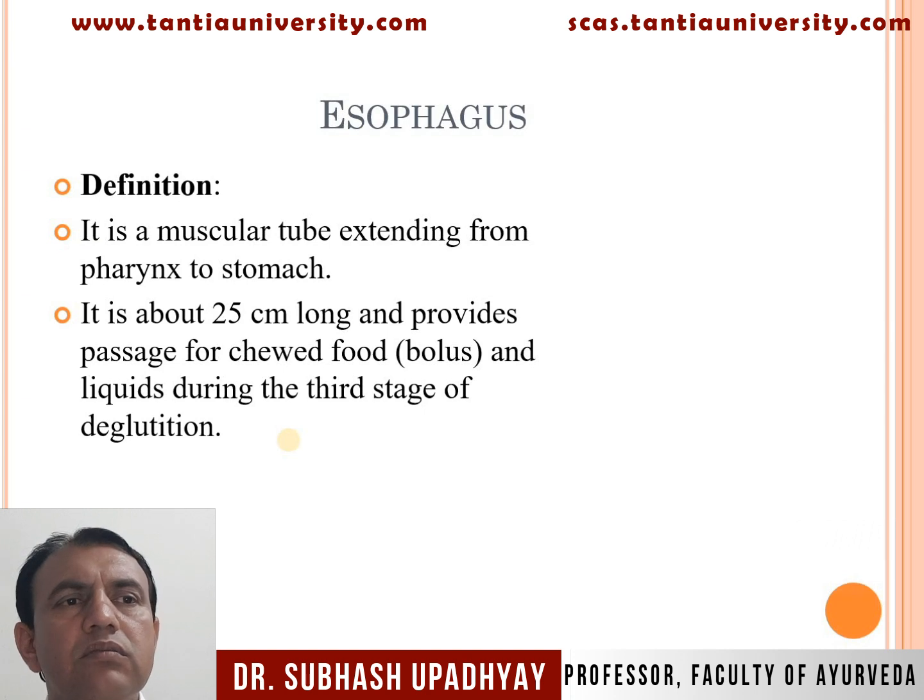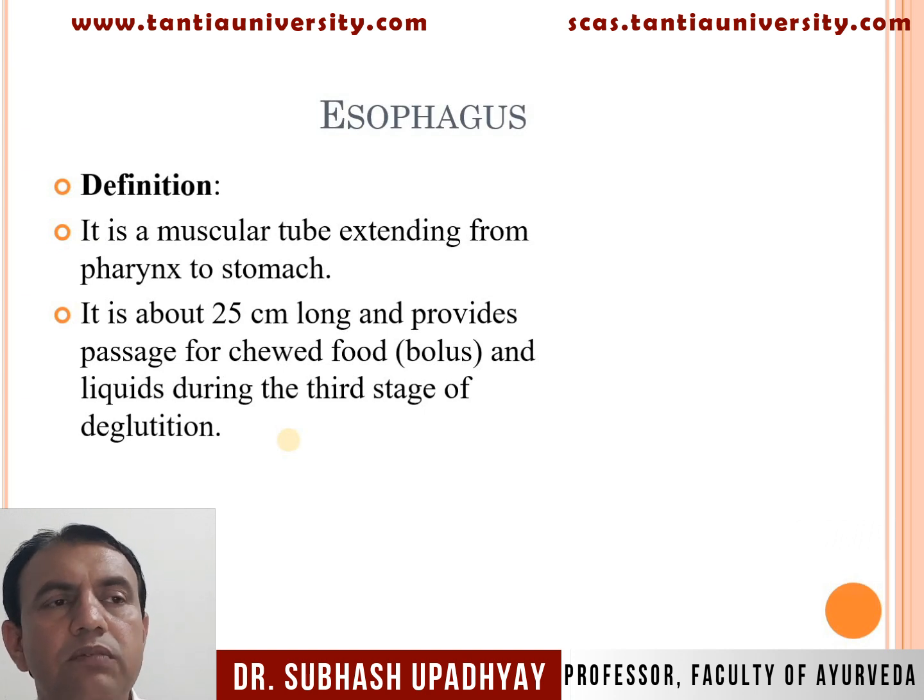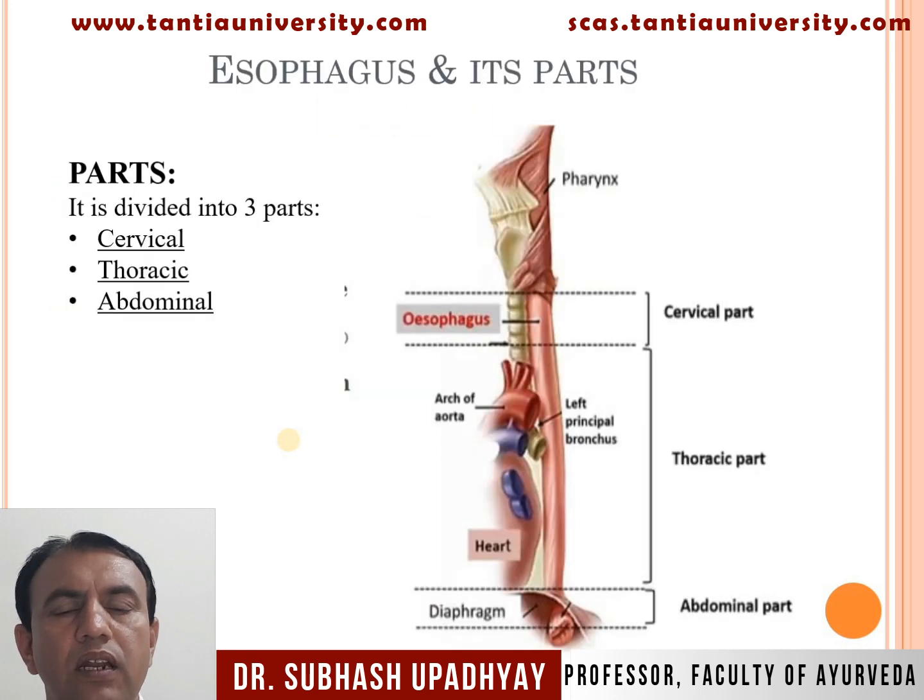Esophagus: it is a muscular tube extending from the pharynx to the stomach. It is about 25 centimeters long and provides passage for chewed food and liquid during the third stage of deglutition.